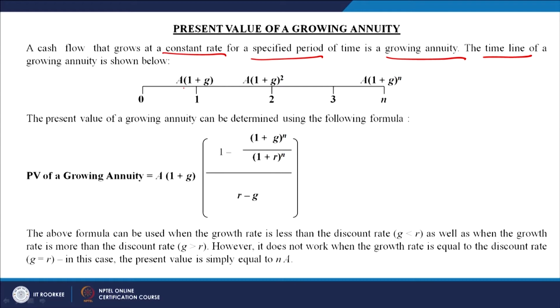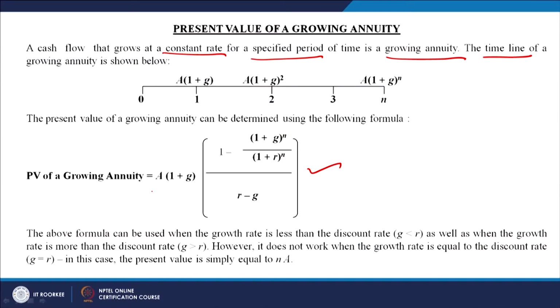The present value of a growing annuity can be determined using the following formula. With the help of this formula we can calculate the present value of a growing annuity. The only change here is that earlier it was only A multiplied by the rest, but now we multiply the annuity value, the cash flow occurring at the end of the year, by the growth rate, and inside the model we write 1 plus g divided by 1 plus r power n.